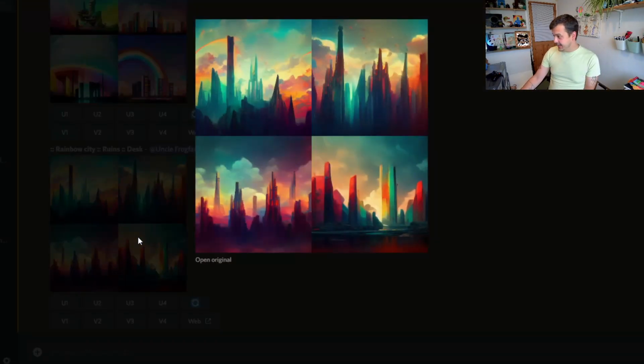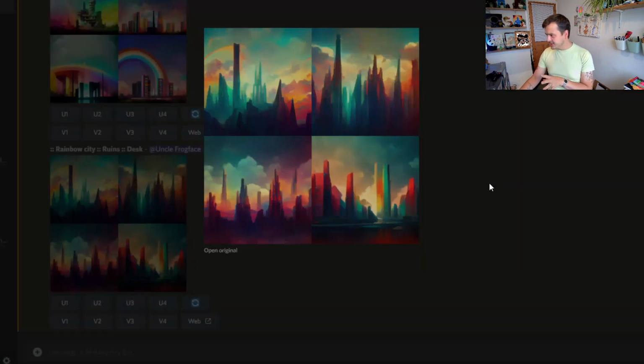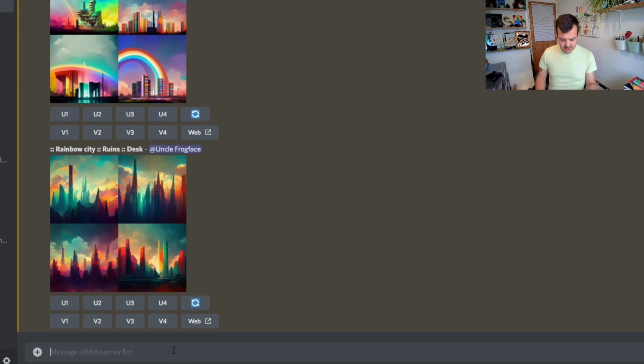Okay, let's see how that went. So again, I'm not seeing a desk in any of them, but I think this is a much better representation of a rainbow city in ruins. I like these. I really like these. I can see these as a basis of like a sci-fi city. So yeah, really, really interesting. Let's try one more environment prompt, and I want to try an interior.